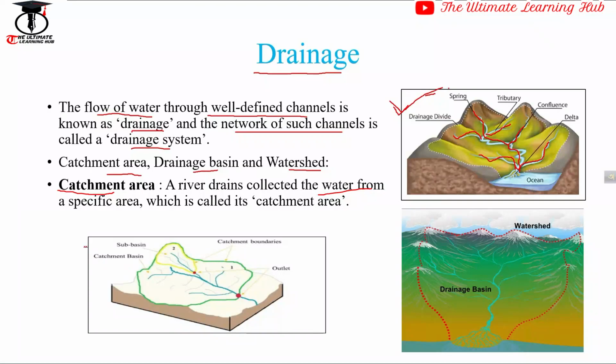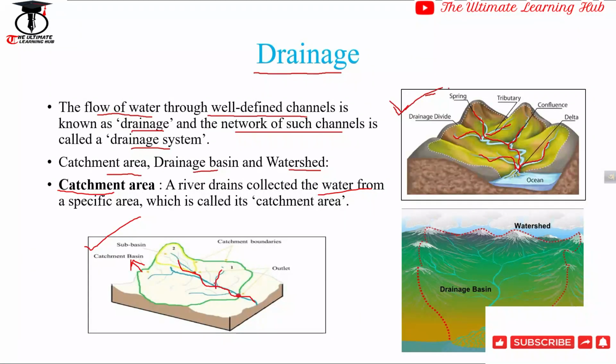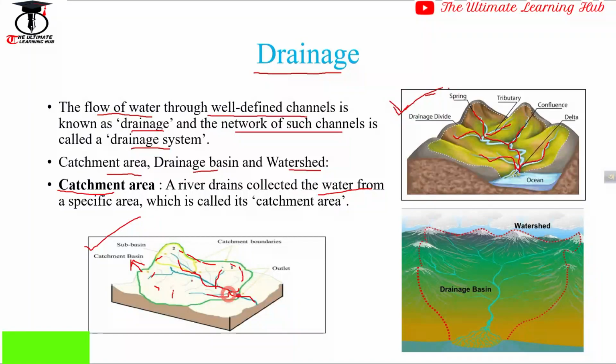If we talk about this diagram, we can easily understand that the green line indicates the catchment basin, because within this area these main streams collect water through their tributaries. So the area is known as the catchment basin of this particular river.